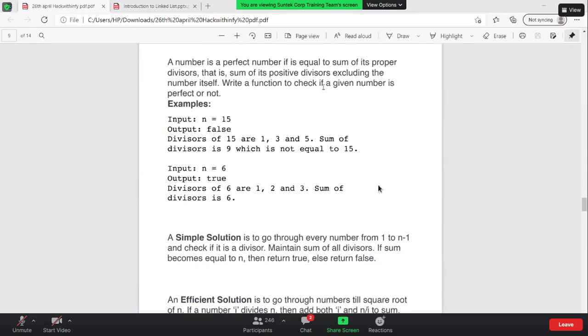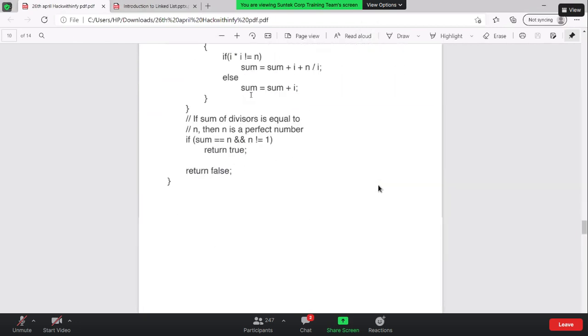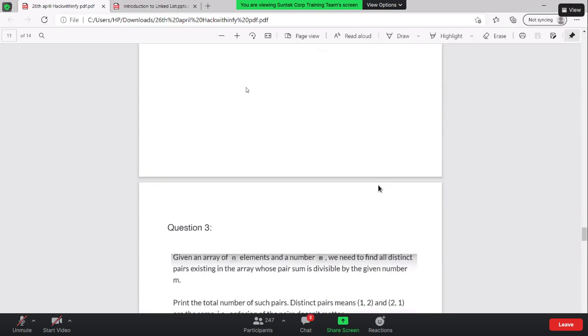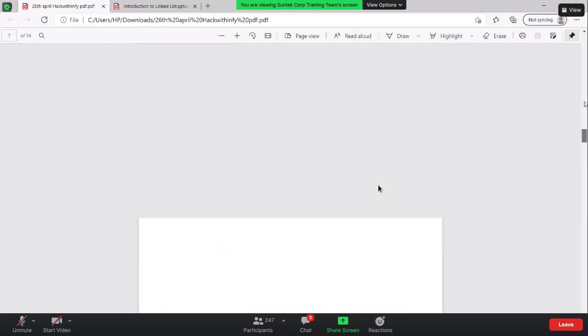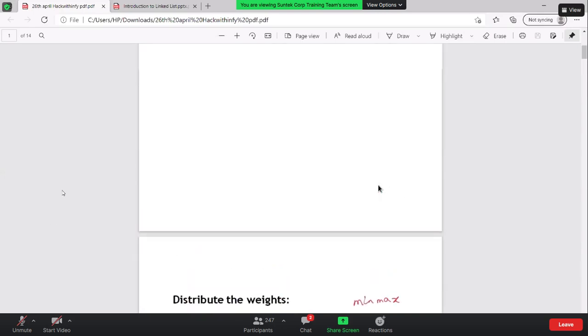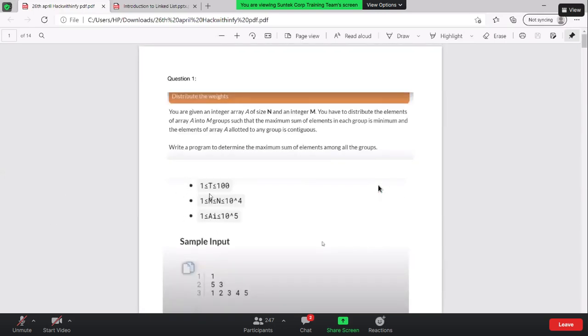So, write a function to check if a given number is perfect or not. A perfect number is equal to the sum of its proper divisors, that is, the sum of the proper divisors excluding the number itself, right? So whenever you see the words excluding the number itself, or in most of the questions, you will be given a range. I don't have it in this question, but if you see the acceptance criteria of each and every question, they will give you some range as well.